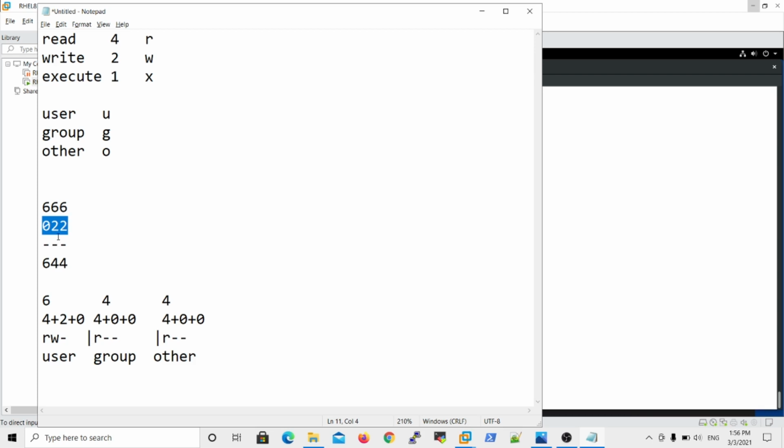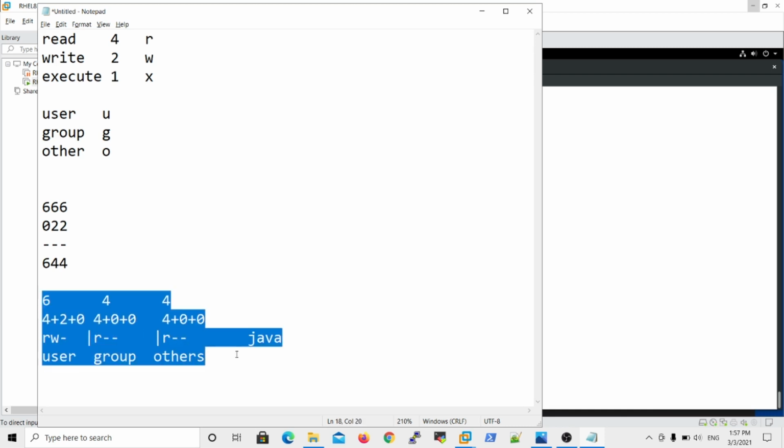The default mask value is 022. So what is the meaning? For example, take a Java file. This Java file can be accessed by the user with read and write, and that is the owner, while group members only read and others also only read. That is 644 file permissions. Every file permission has 9 fields, but every three fields are one part. The first part goes to user, the second part goes to group, and the third part belongs to others. So this is the overall file permissions calculation.